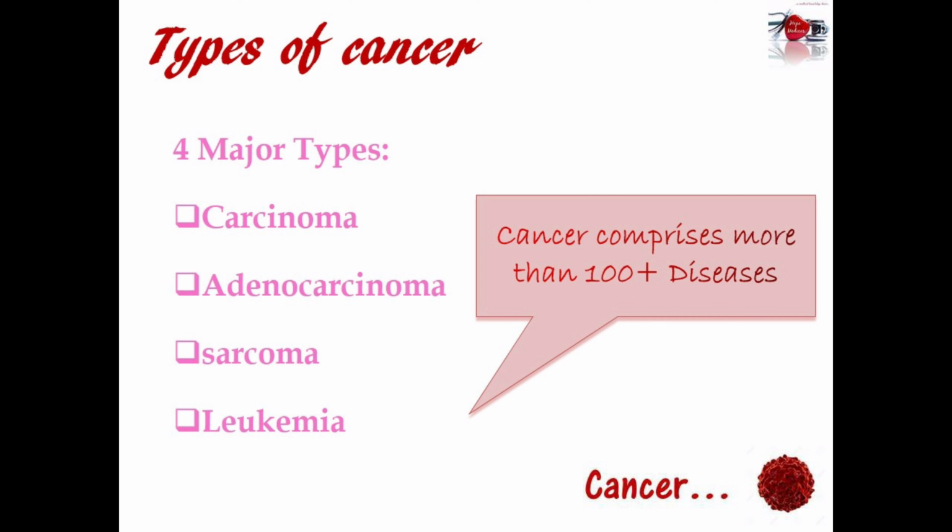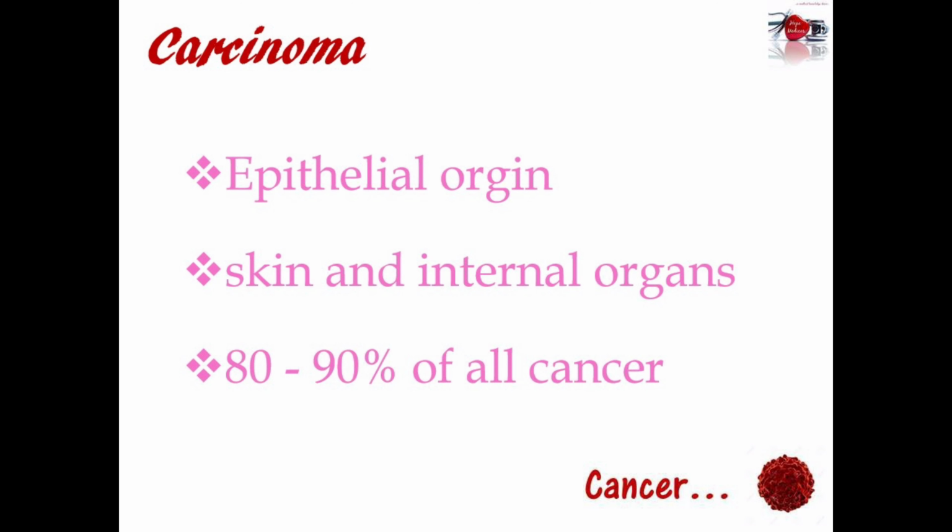Okay, first we will learn about carcinoma. So what is carcinoma? If the cancer is derived from epithelial cells, we call it carcinoma, like cells at the surface of our skin and internal organs. It is the most common type of cancer and it represents about 80 to 90% of all cancer.